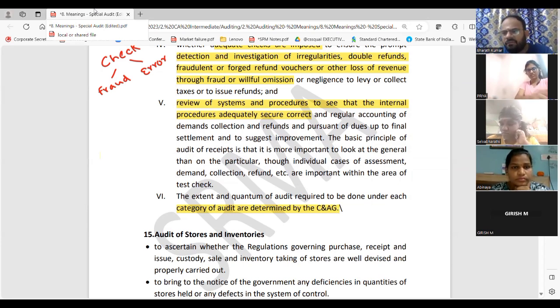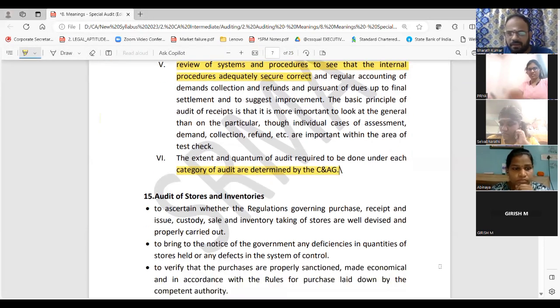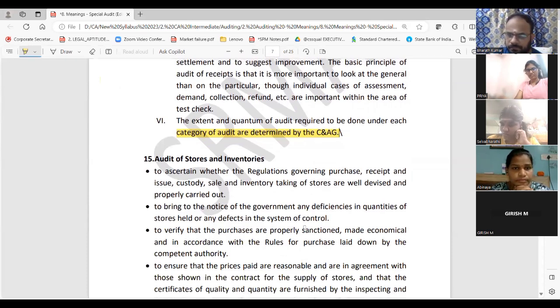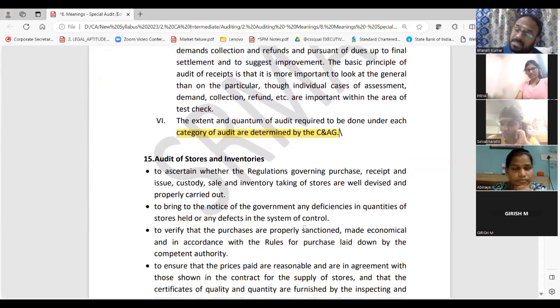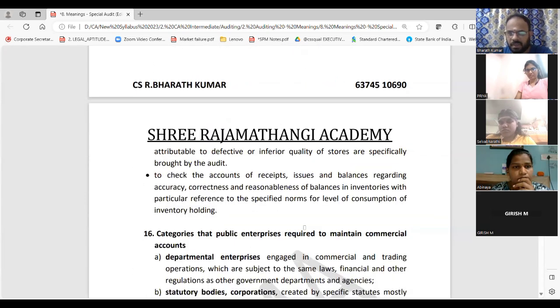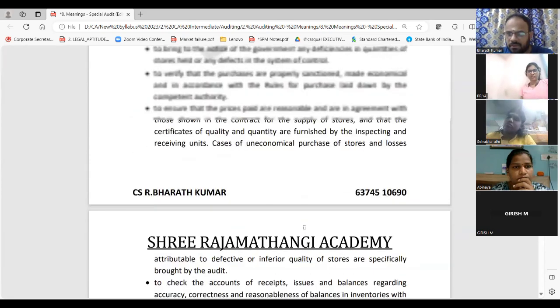Okay. In stock, will there be deficiency or will everything be good? There will be deficiency. For government audit, don't you think you should tell them? Yes. When you purchase from them, you should ensure whether it is properly sanctioned or not, whether you properly paid the price or not, and whether the agreement is properly signed or not. Correct? And check the accuracy, correctness, reasonableness and all. That's all, guys. That is the answer.